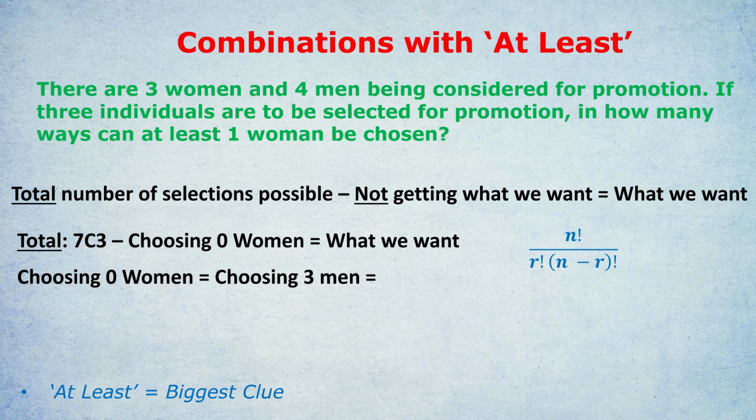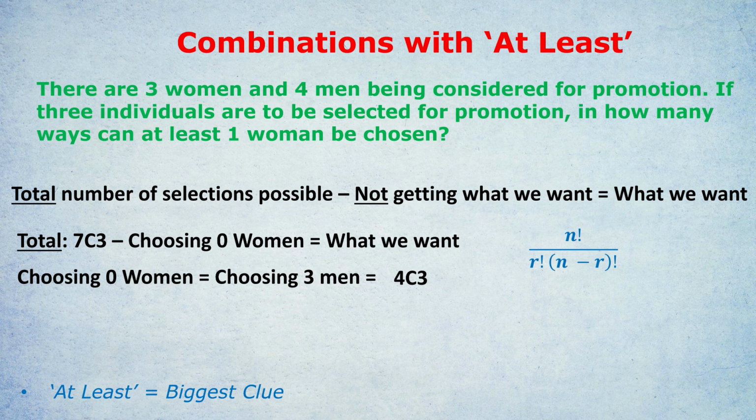In this case, choosing 0 women means what? It means that you're choosing 3 men. And then you've got to work that out separately, as I've written here. How many ways can we choose 3 men? Well, there are 4 men in total, and we're going to choose 3 men, because that means getting 0 women. Or in formulaic terms, 4 choose 3. 4 men in total, and we're choosing 3 of them.